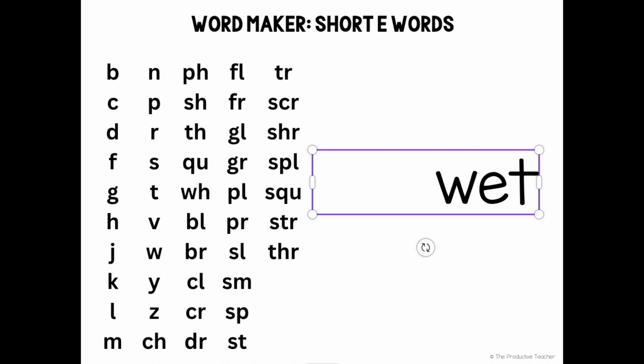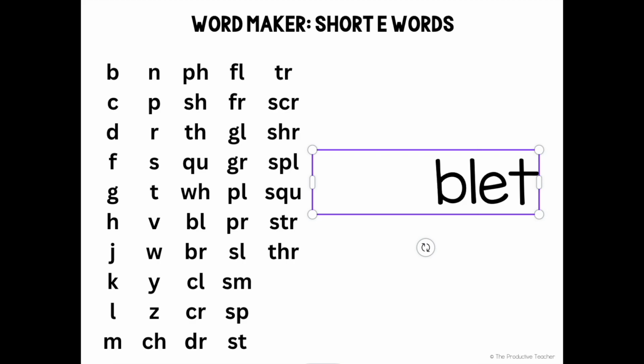Wet. Wet is a word. Yet. Yet is a word. Zet. Zet is not a word. Chet. Chet is not a word. Fet. Fet is not a word. Shet. Shet is not a word. Thet. Thet is not a word. Quet. Quet is not a word. Wet. Spelled like this, wet is not a word.